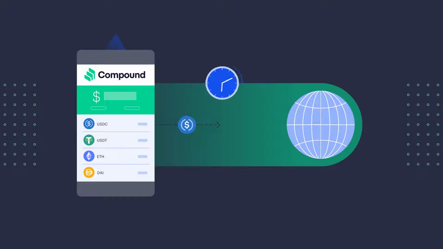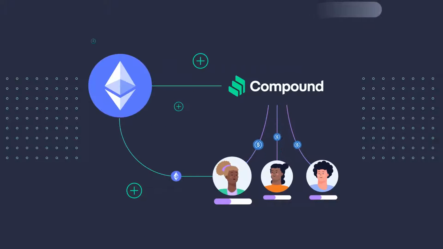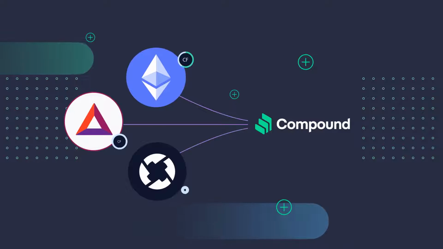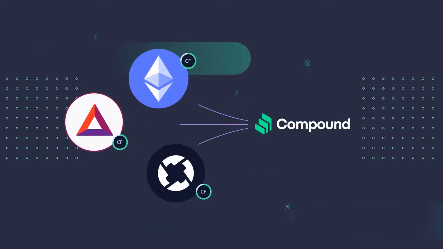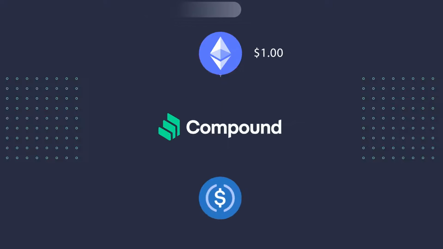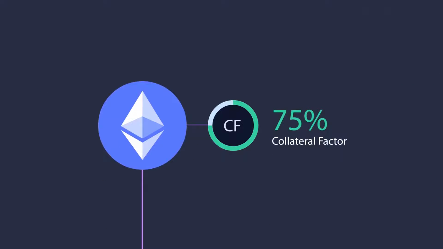Supplied assets immediately start generating interest and can also be used as collateral to borrow any other supported asset of Maya's choice. The more she supplies, the higher her borrowing limit increases. To limit risk across the protocol, Compound gives each asset its own unique collateral factor. This means that each supplied asset will affect the borrowing limit differently. For example, for every $1 of ETH Maya supplies, she can borrow up to 75 cents worth of USD coin. This is because ETH's collateral factor is 75%.